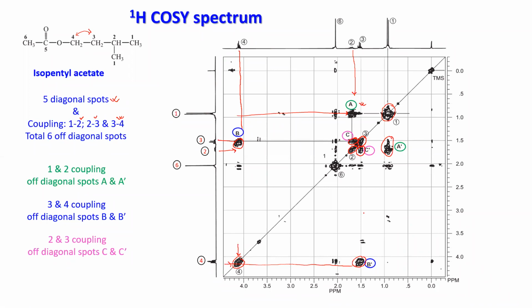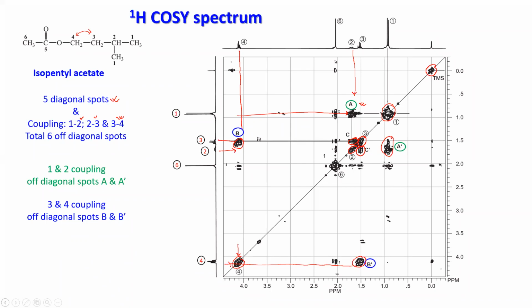So this is one. If you look at the TMS also, it is coming in the diagonal spots here. Here you will have a TMS, and this side also the TMS. If you extrapolate, that is also coming in the diagonal. So those things you are having. This is about this molecule. I hope you got the point, right?